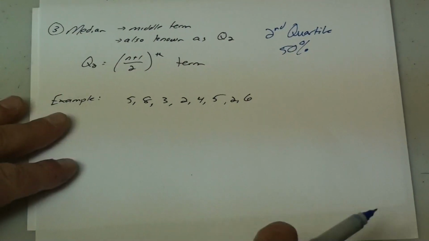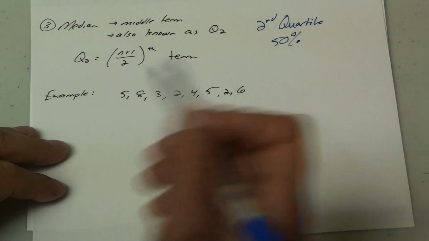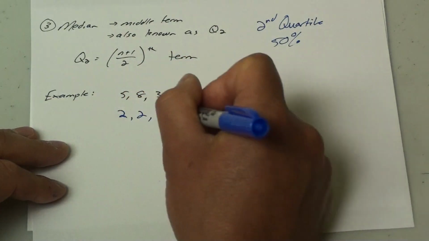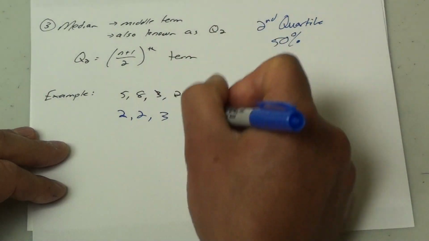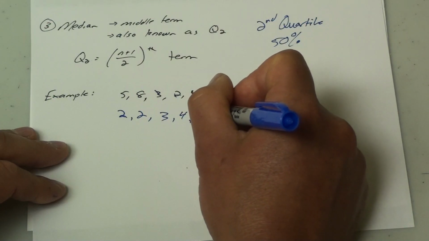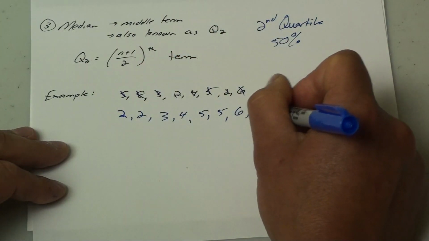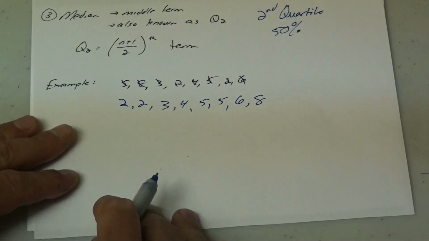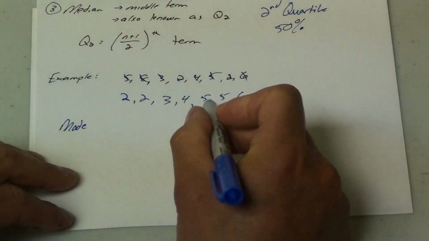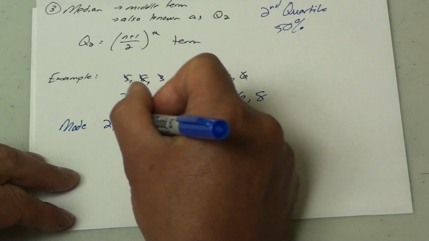So let's take, for example, here. I have 8 numbers. Now these numbers are not in order from lowest to highest, so that's the first thing I probably should do. So I'm going to go 2, then I add another 2, then I add a 3, I had a 4, I have 2 5s, I had a 6, and I got an 8. 1, 2, 3, 4, I had 8 numbers, perfect. Okay, so if I want to do my mode, most frequent number, actually there's 2 modes. I have 2 2s, and I got 2 5s. So I have 2 modes called bimodal.